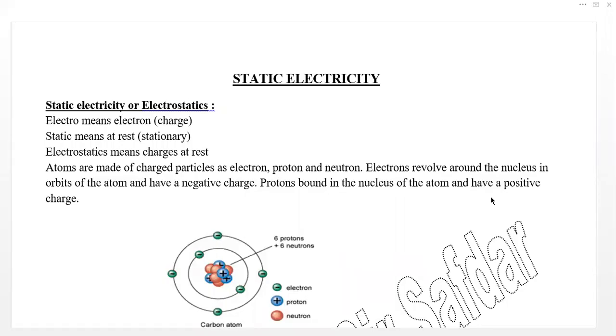Hello students, I'm going to discuss static electricity. In this chapter, we'll discuss the effect of electricity which occurs by static charges. So first, you all should know what is static electricity. Static electricity has another name, electrostatics.